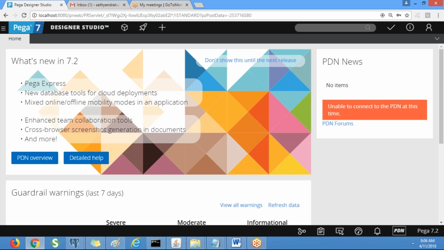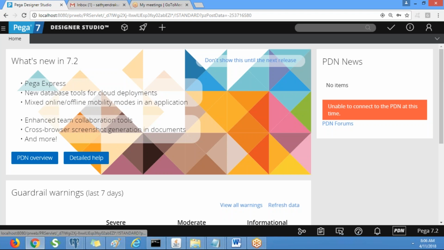But here the data is static, right? So we can go for database. The database can hold the data for a long time, based on the scope that we already discussed. Okay, so in this case we can go for data page.